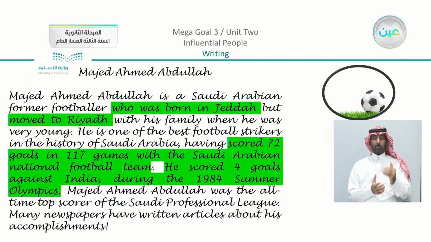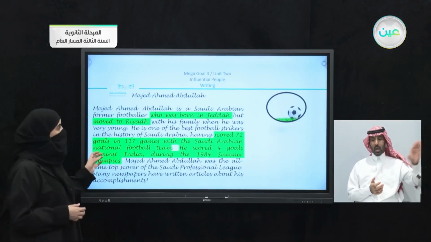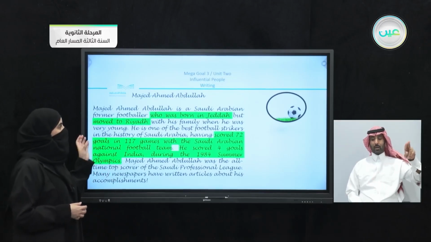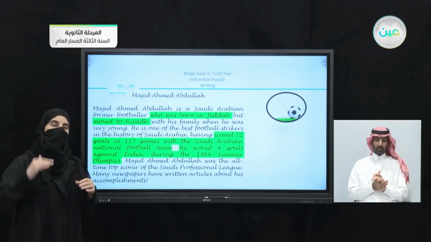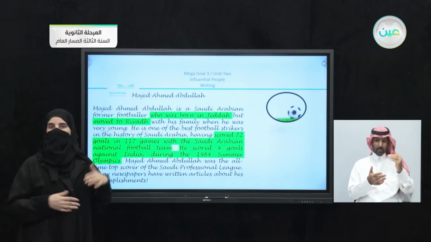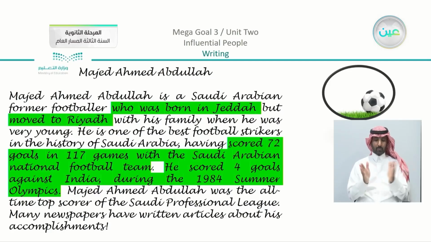Here, I have the paragraph that is mentioned in the book. Now you can see that we have the complete paragraph that is mentioned about Majd Abdullah in your book. I highlighted in green the sentences or parts of the sentences that are in order. So just to recall what we have in our timeline, Majd Ahmed Abdullah is a Saudi Arabian former footballer who was born in Jeddah, number one, but moved to Riyadh with his family.